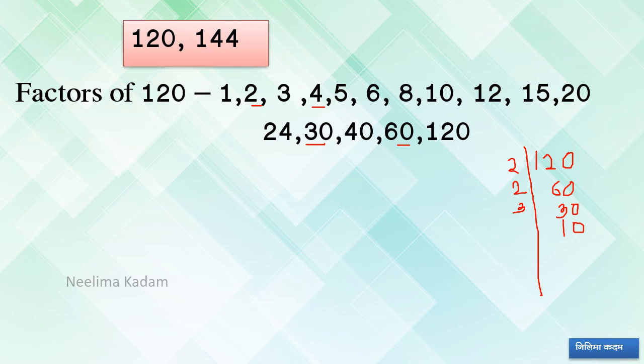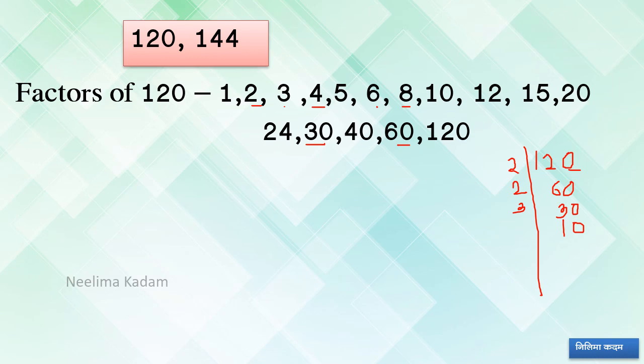So 3 and 40, 3 will be a factor. Next 4 will be there. 5, yes. 6, yes, because it is an even number and also divisible by 3. Then 6, yes. 8.